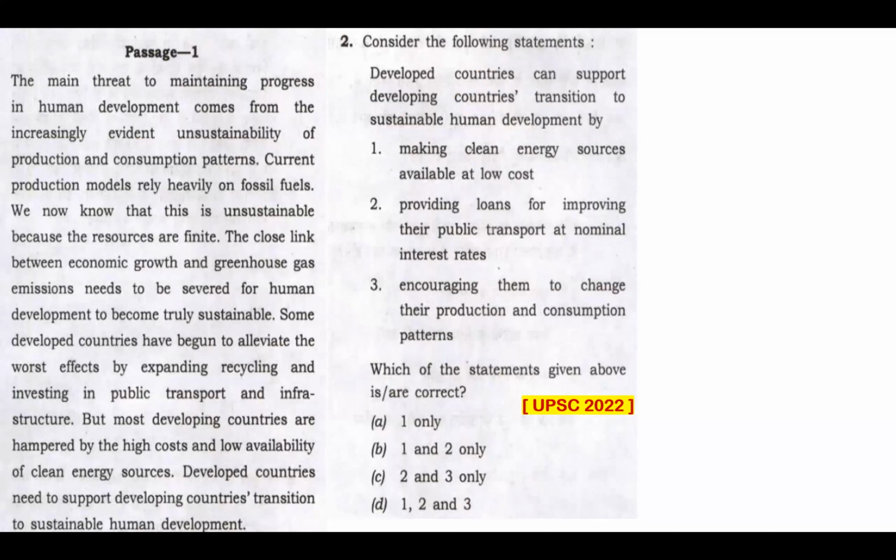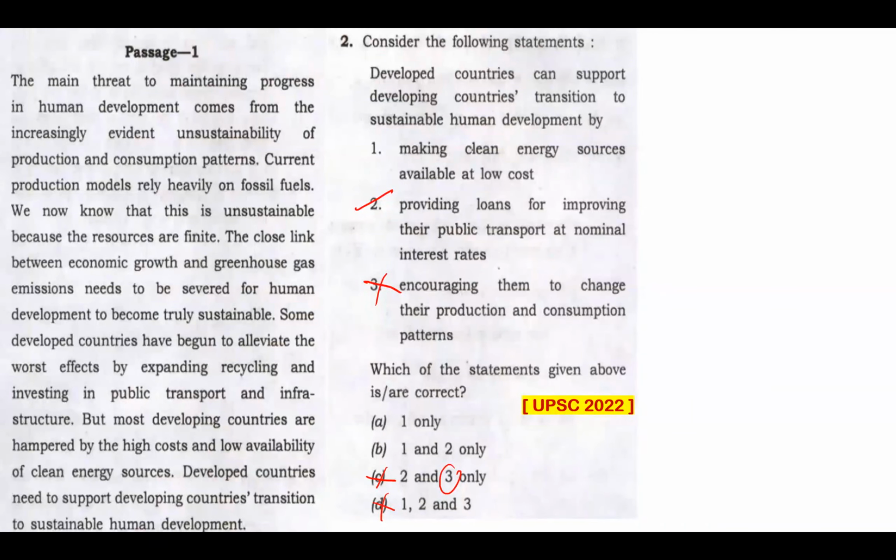When I read this first, I knew there's an easy elimination here. That's nothing but statement 3. Now that can be easily discarded because developed countries encouraging them to change their production and consumption pattern is totally out of context. It's wild, weird guess. So when I eliminate statement 3, I have to eliminate option C and option D. All right. Now, these 2 statements were debatable, especially this statement.